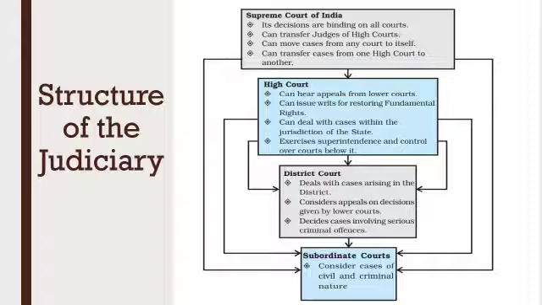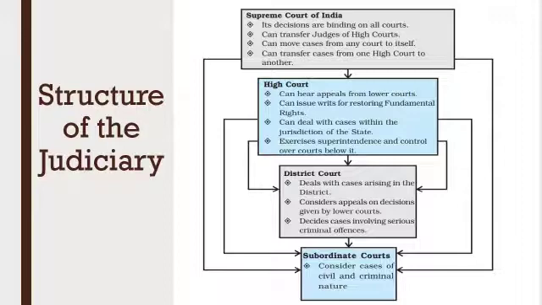Supreme Court, then High Court, then District Court, and after that, in the last, subordinate courts. The lower courts function under the direct superintendence of the higher courts. This is the structure of judiciary of India.